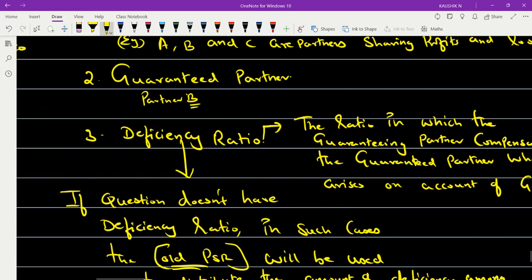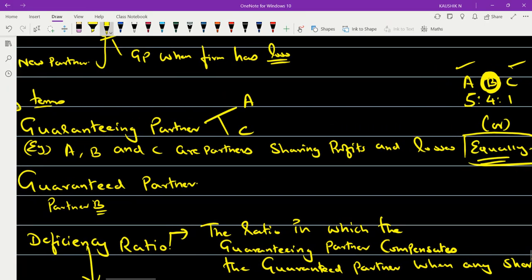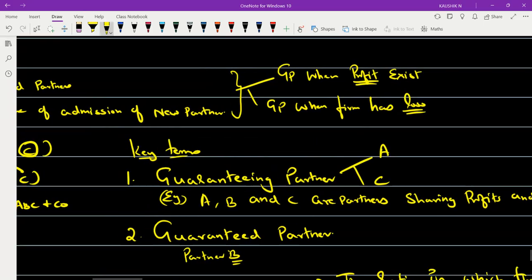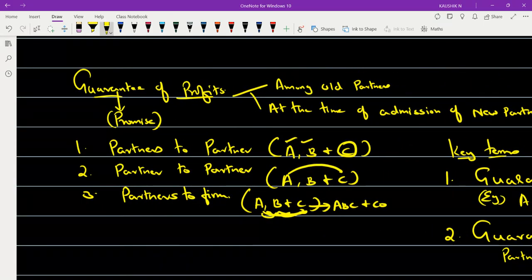Okay, now let me give you the other example. The example I just gave is the first case, partners to partner. Out of these 3 partners A, B and C, B has been given the guarantee by whom? By A and by C. So more than one partner is giving to a partner.